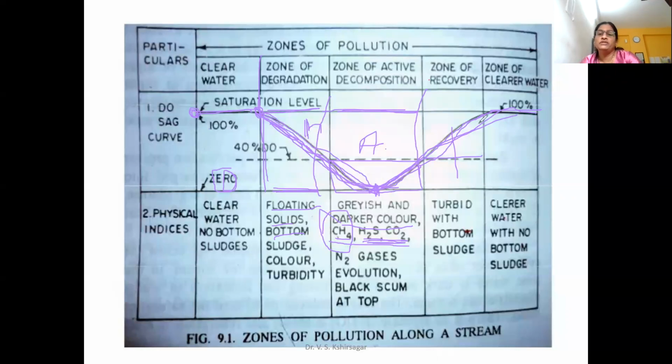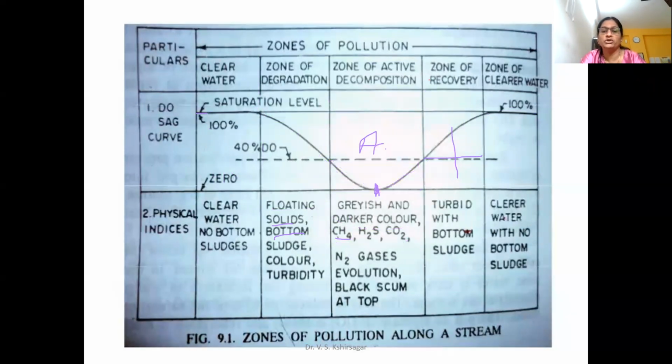So this way the level of dissolved oxygen starts increasing again. Then again the same situation is observed: turbid water, color changes, and finally the clear water zone will be observed at the last stage. So this is about the zones of pollution in a stream or river, or simply, running water bodies.